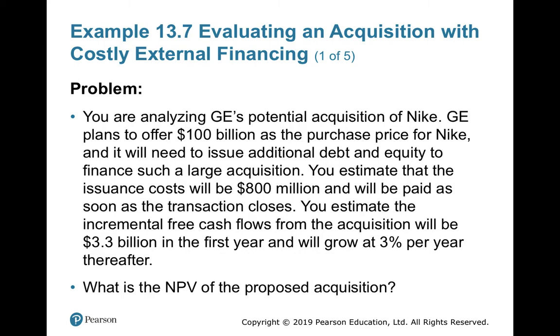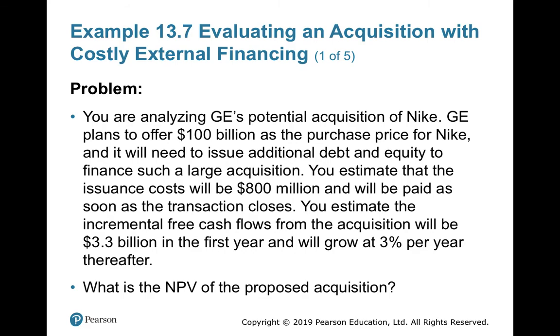So the company has decided to go for 100 billion equity. You estimate that the issue of equity or debt, a new issue, will incur cost. That is the flotation cost. You estimate that the issuance cost or flotation cost will be 800 million, and it will be paid as soon as the transaction closes. So you have to pay this 800 million right now, as the fees, flotation cost and transaction cost.